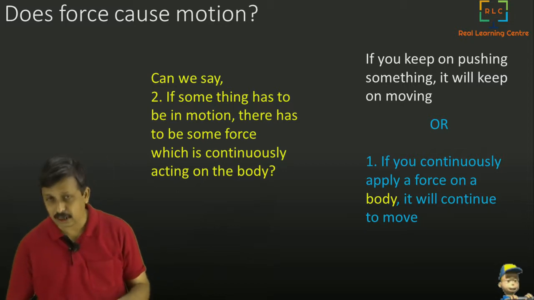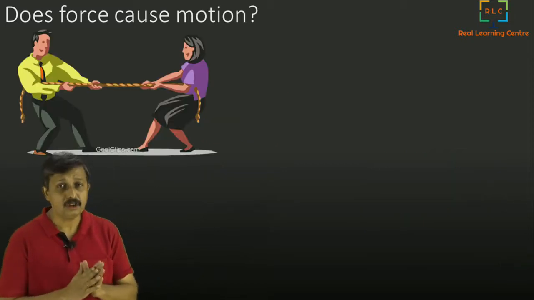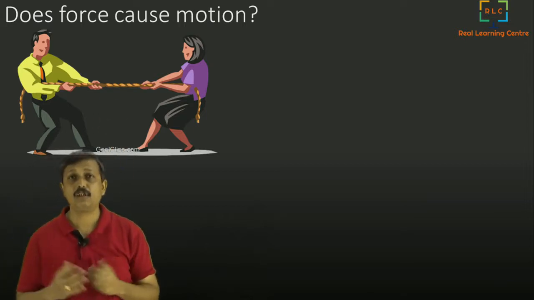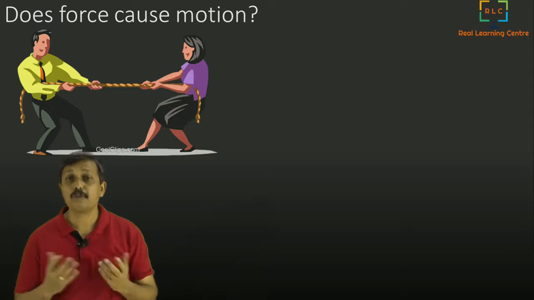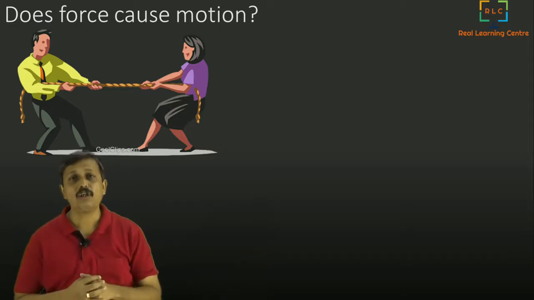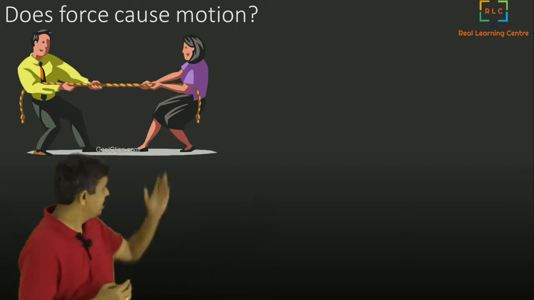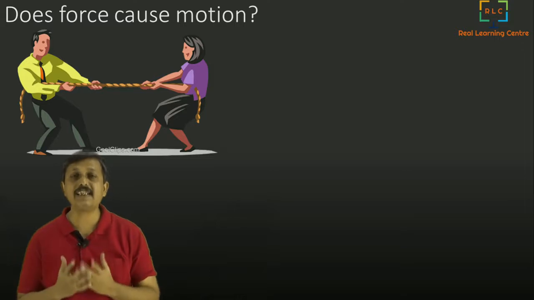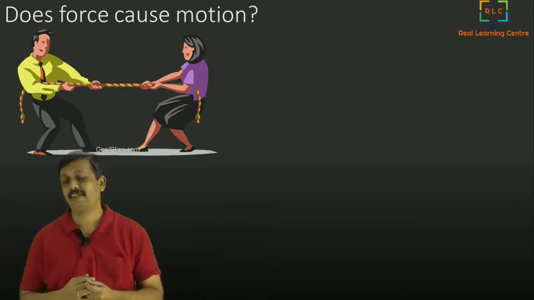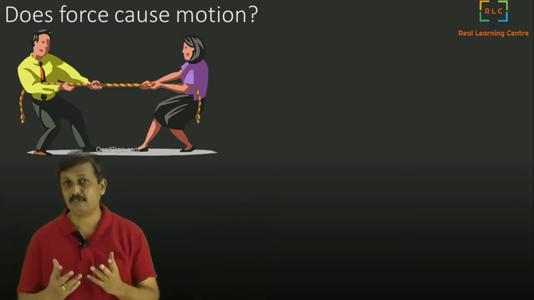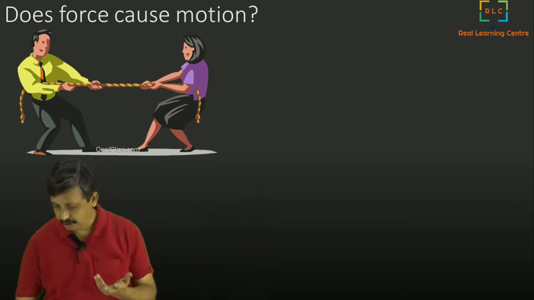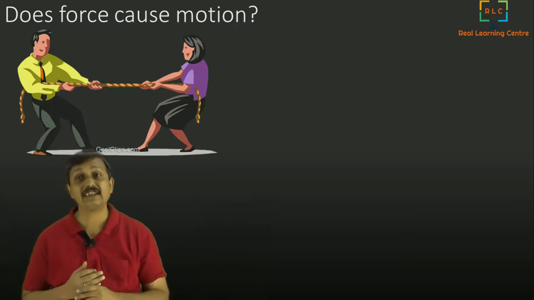So let's look at a scenario here. What you see here on the top is, as you all know, pulling the rope on both sides. When you pull it like that, if you take each individual, each individual is continuously applying force. If you apply force continuously, there has to be a motion. But both of them are standstill.